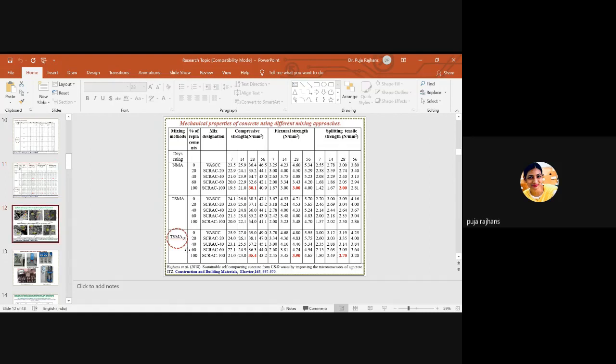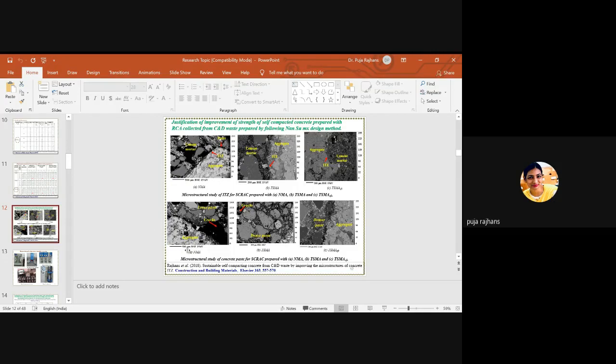So here we have done the microstructure study. In this microstructure study, you can see in the first row, ABC, in figure A, the normal mixing approach, we have lots of pores. The black color shows the pores, and the red arrow shows the interfacial transition zone.